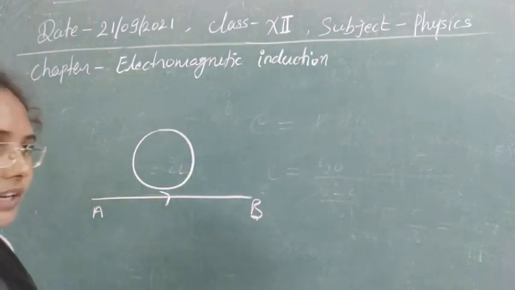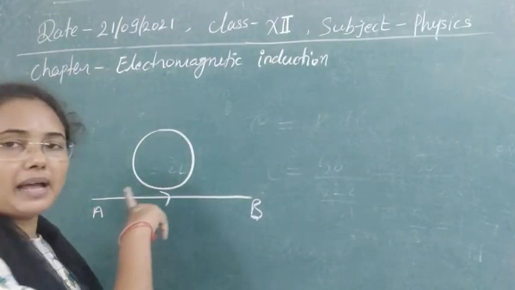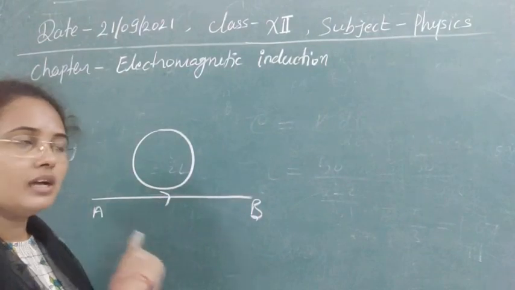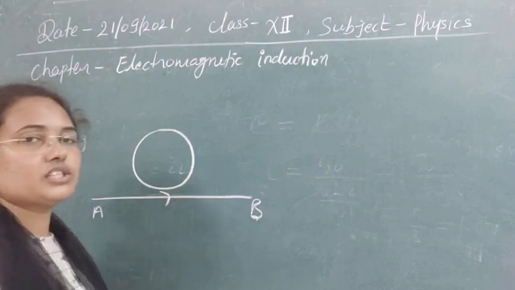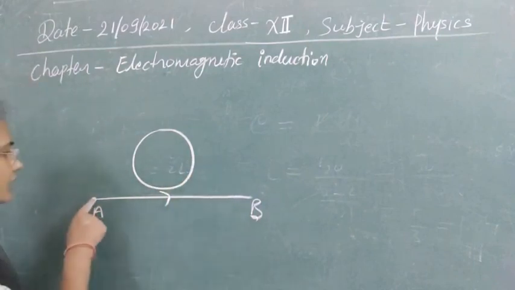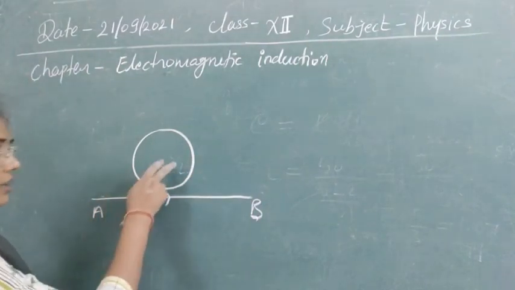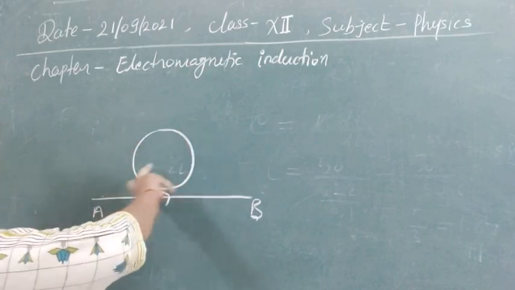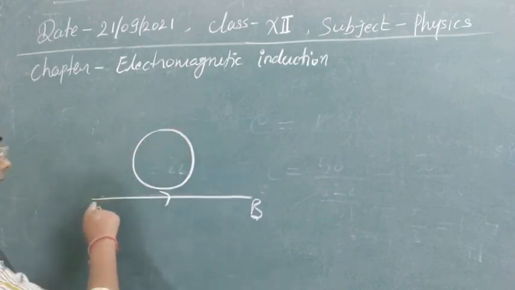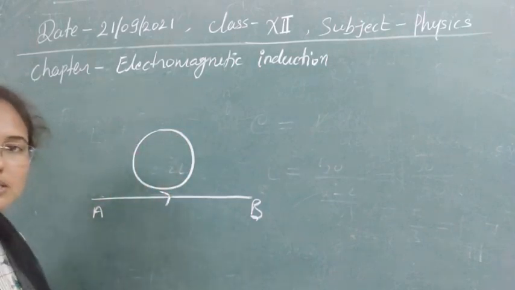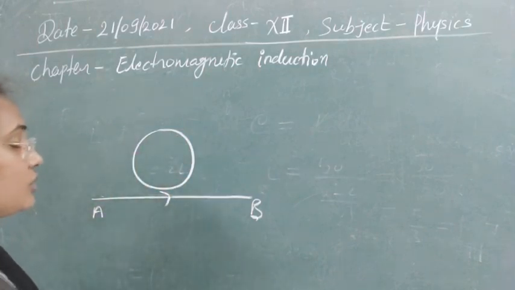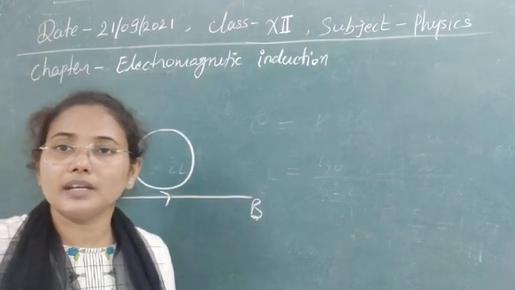As you know, whenever the current flows, it will produce a magnetic field in its surroundings, and due to the production of magnetic field in this coil the flux will change. Initially there is no field and no flux, but whenever current passes near this loop, it will induce a flux inside it, and due to the change in flux there will be production of induced EMF.